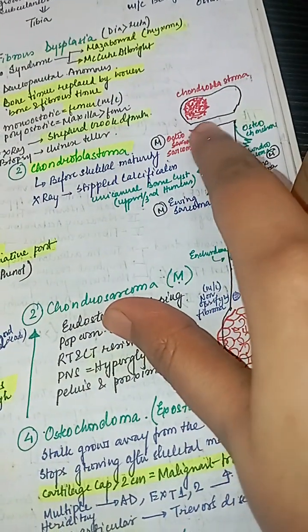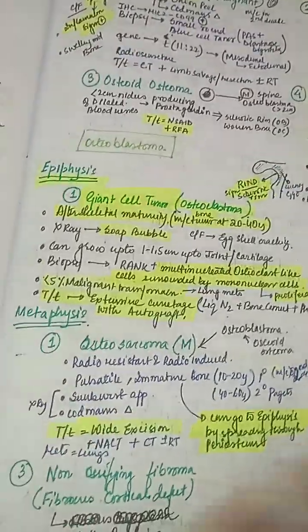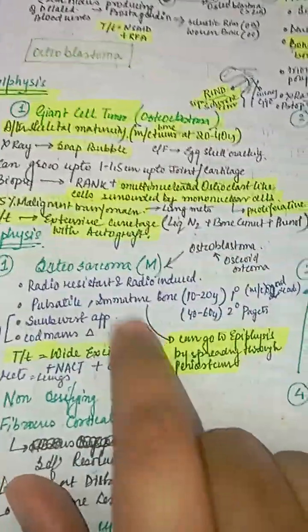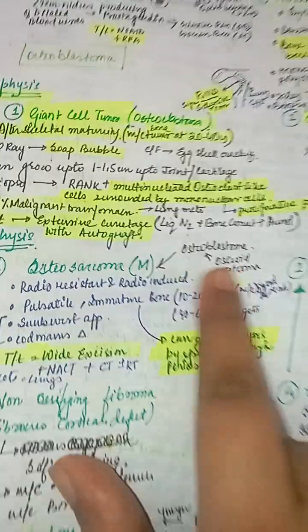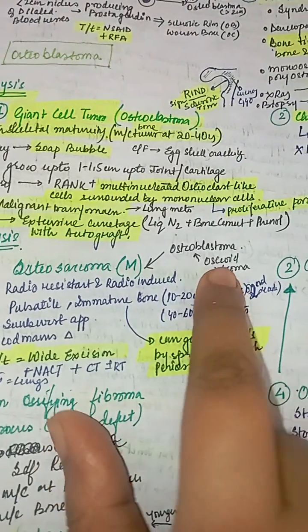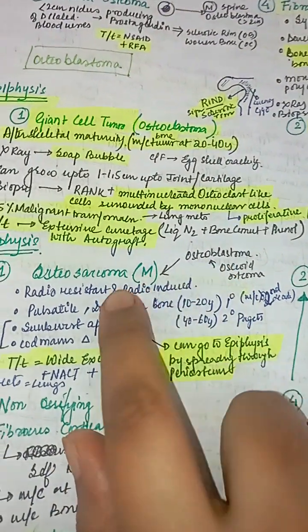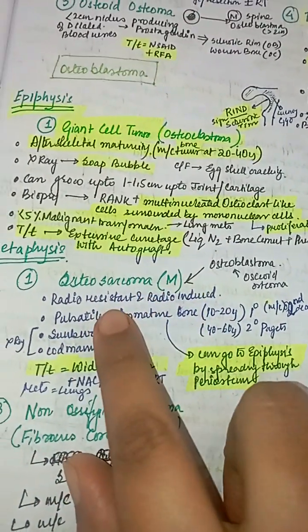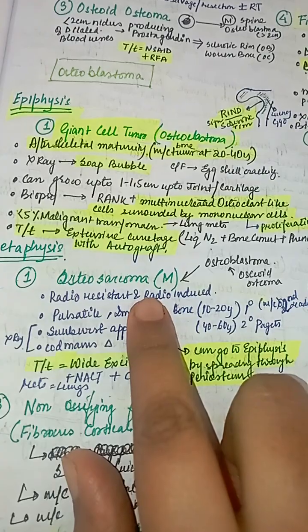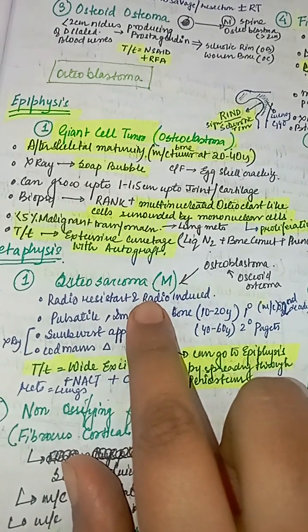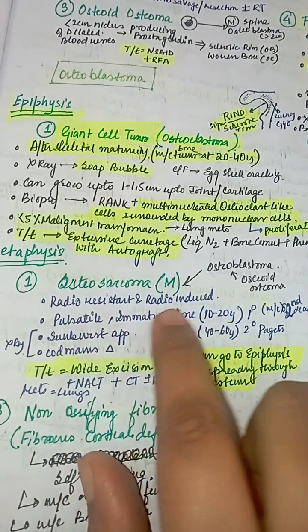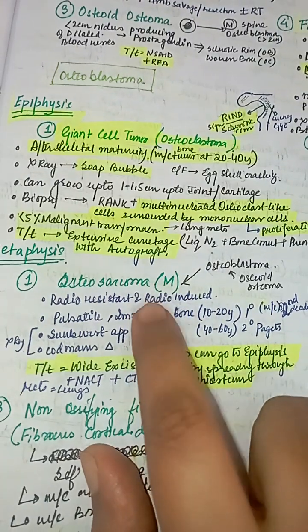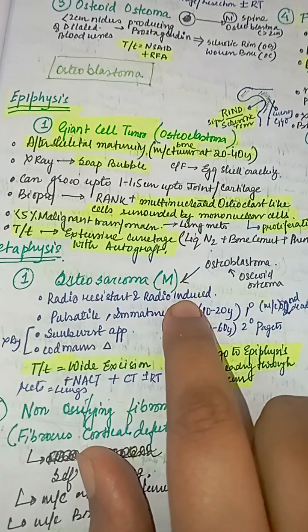So coming to osteosarcoma. Osteosarcoma is a malignant metaphyseal tumor which gets converted from osteoblastoma. Osteosarcoma is radio-resistant, unlike Ewing sarcoma. It is radio-resistant and it is radio-induced.